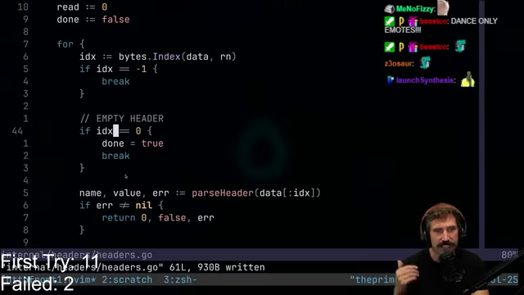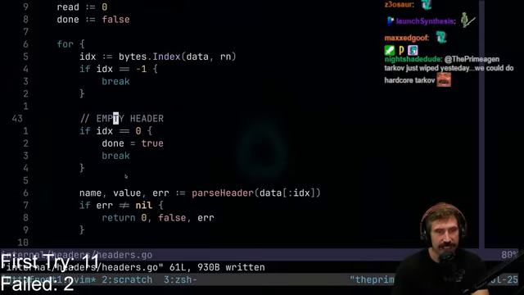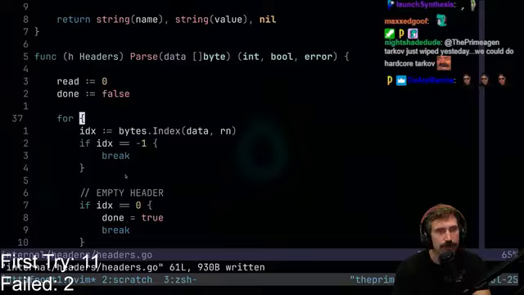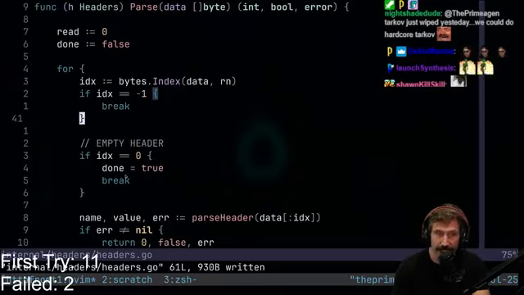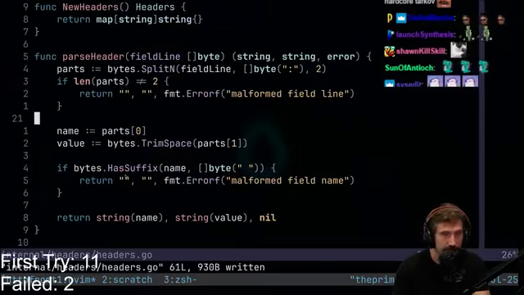So this should parse out as many headers as possible. And if we hit the empty one, it should return that as true. So that actually looks pretty good. I'm actually pretty happy with that one. It should fill everything up.